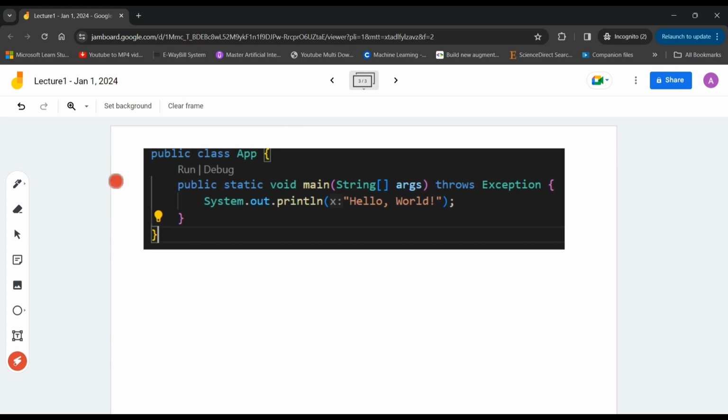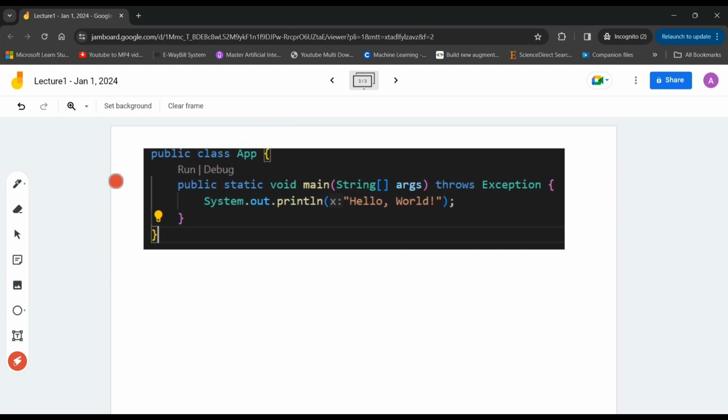And then class is a keyword. This is a reserved word. We cannot use class as a variable name. This keyword is used to create a class in Java. So public is the access specifier, used to make it publicly available, and class is a keyword to create a class in Java, and all the programs in Java run inside a class. And this is the class name.